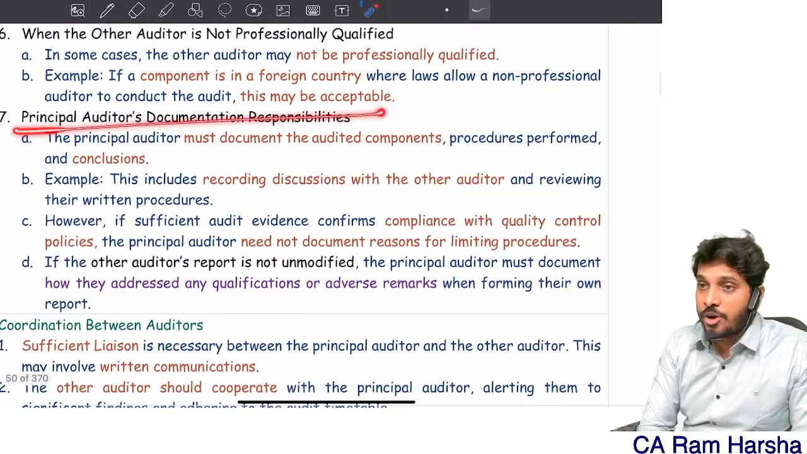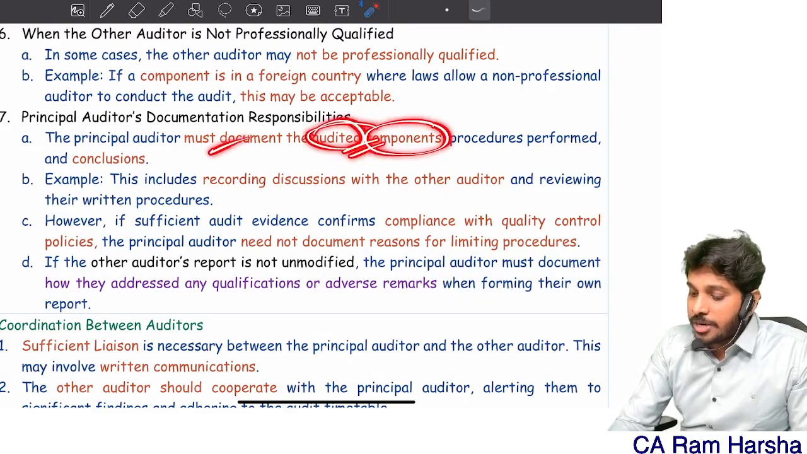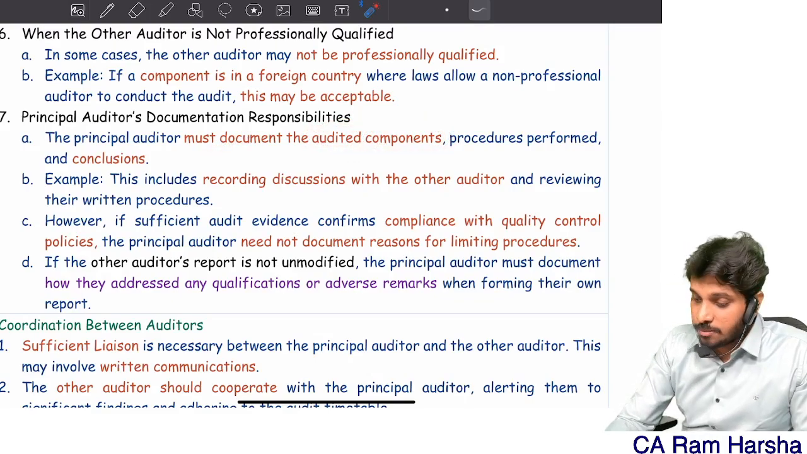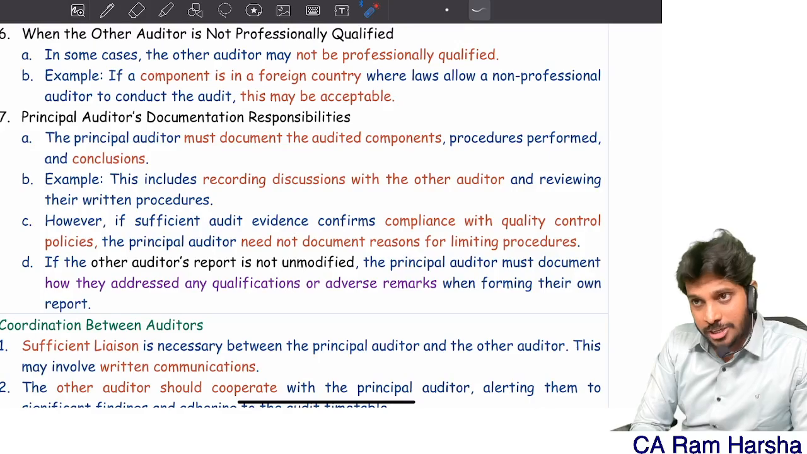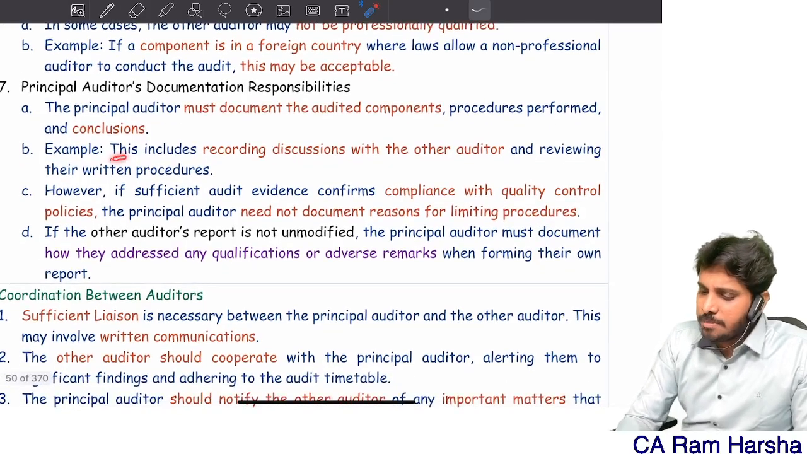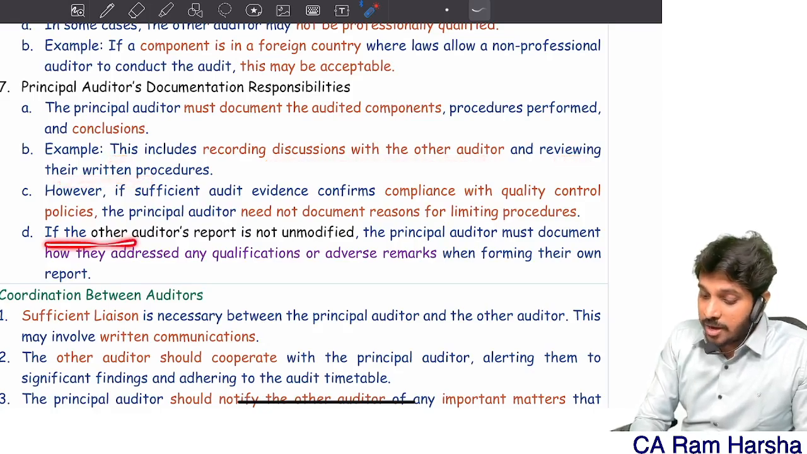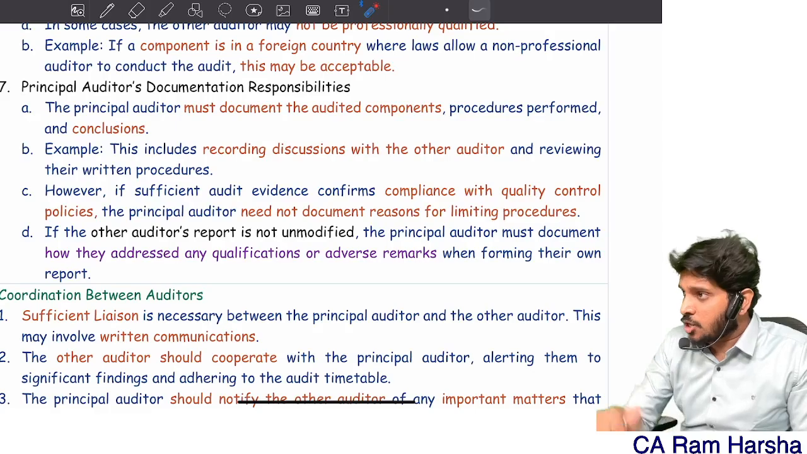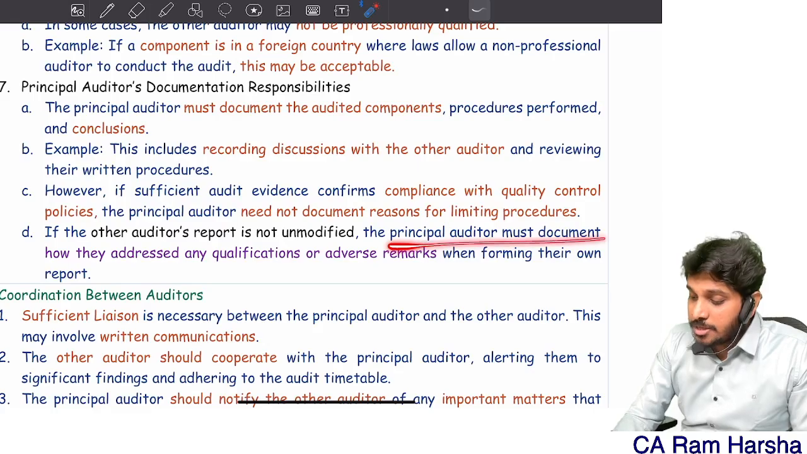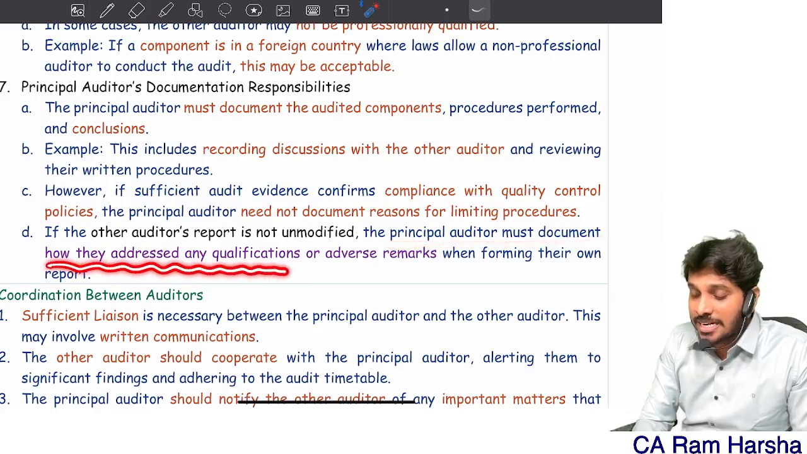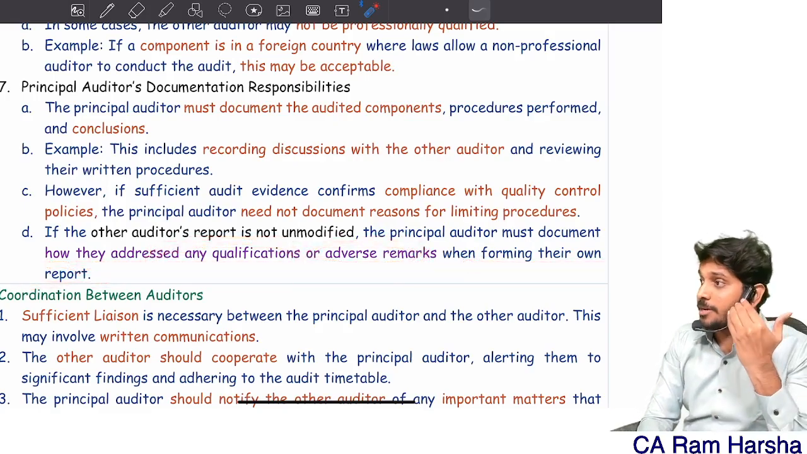Finally, the principal auditor shall document what components were audited by other auditors, what procedures you performed, and what conclusions you reached. For example, discussions you did, reviewing their work, all that. And if the other auditor's report is modified, not unmodified, the principal auditor must document how they addressed qualifications and adverse remarks when forming their own report.